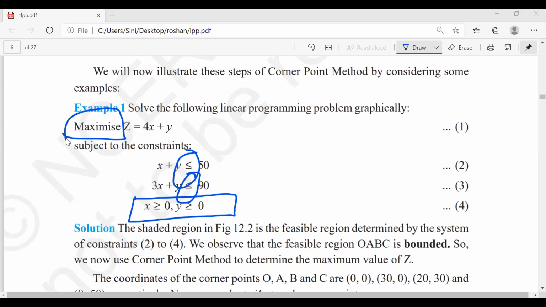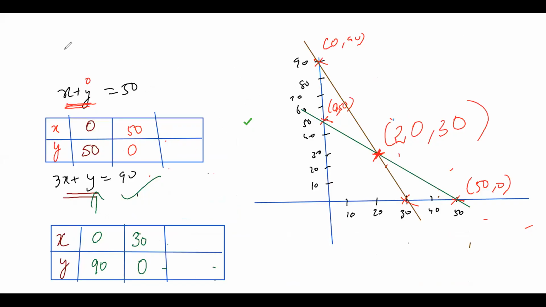So guys, now what is my next step? Both are less than or equal to: x plus y less than or equal to 50 and 3x plus y less than or equal to 90. Correct. So what is my green line here? The green line is x plus y equal to 50. So x plus y less than or equal to 50. Less than or equal to meaning it should be inward.